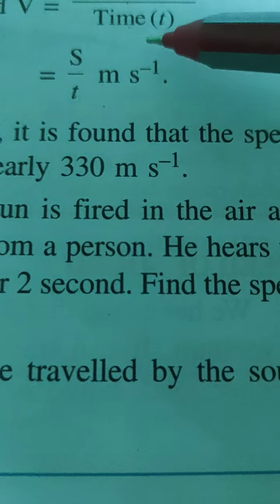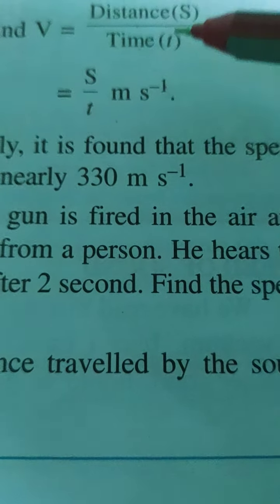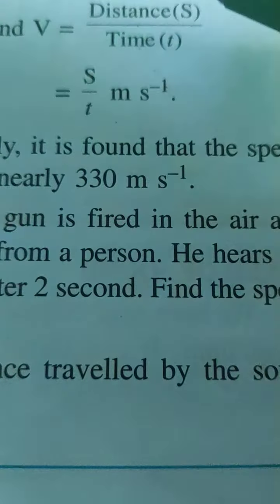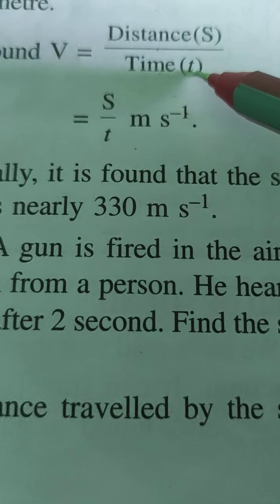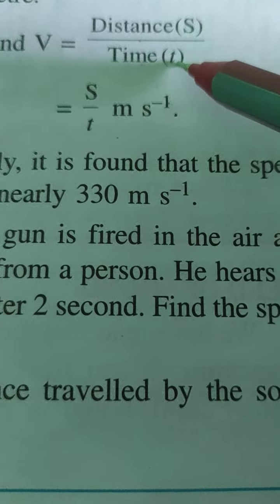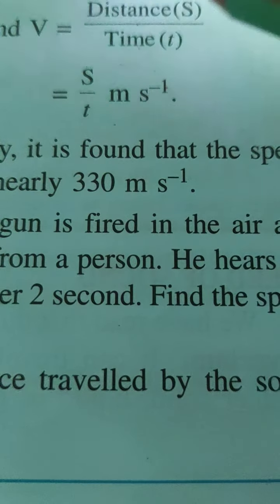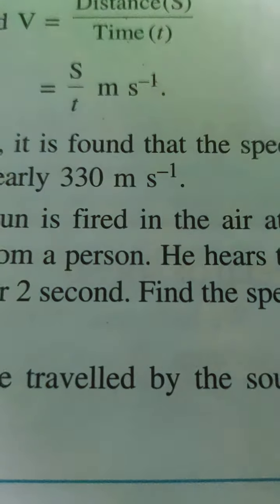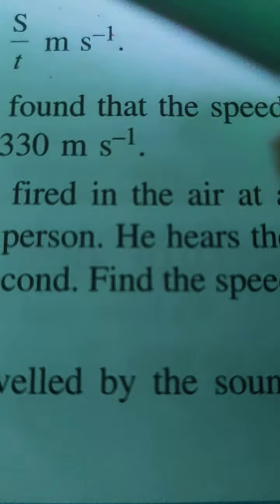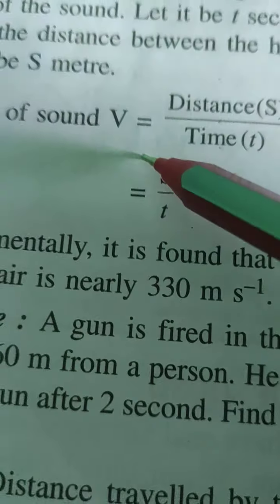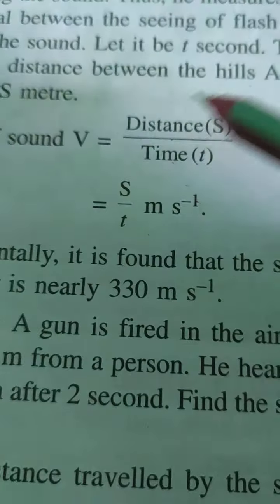as he sees the flash of the fire, and stops it on hearing the sound. Thus, he measures the time interval between the seeing of the flash and hearing of the sound. So let the time be T seconds and measure the distance between hill A and hill B. So this is the formula: the speed of sound is distance by time.